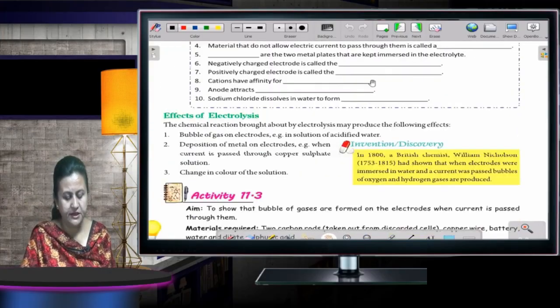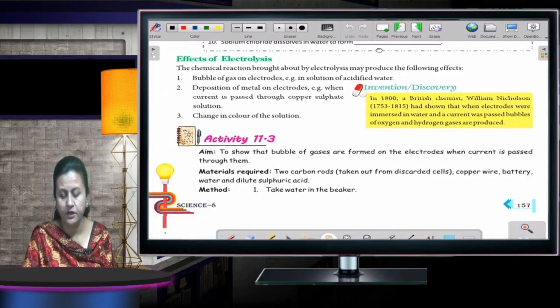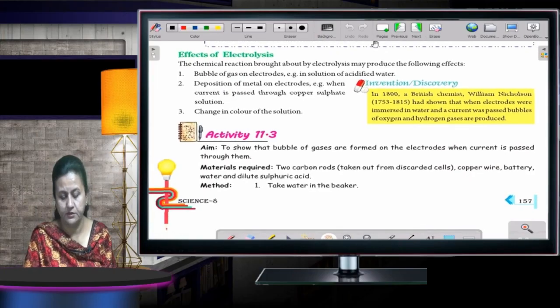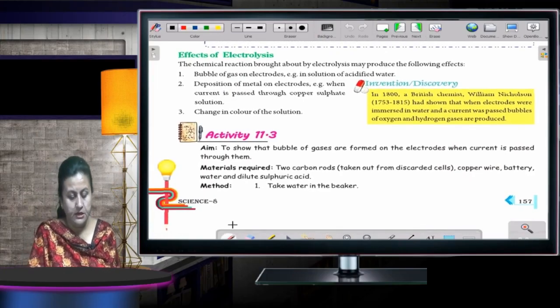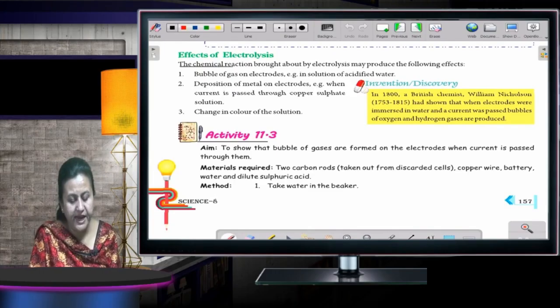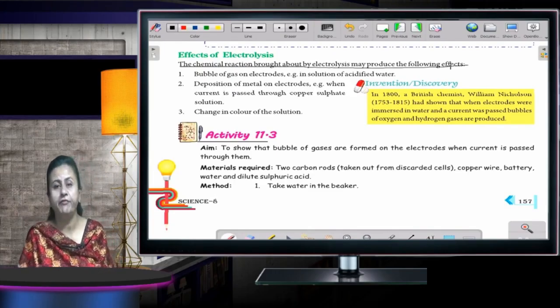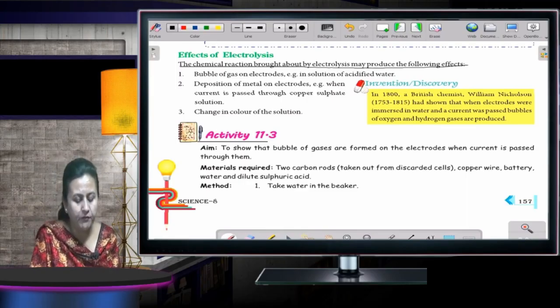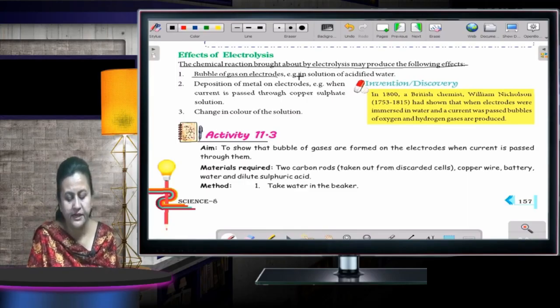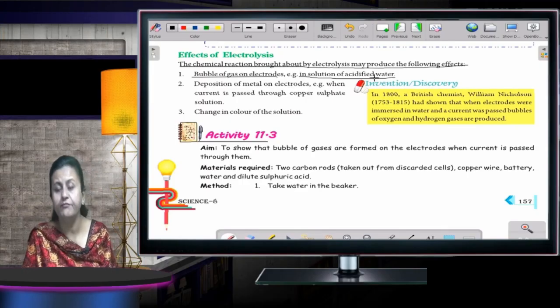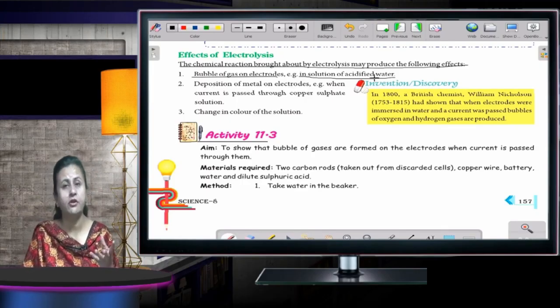The next is effects of electrolysis. What are the effects? The chemical reaction brought about by electrolysis may produce the following effects. First, bubbles of gas at the electrodes, that is, in a solution of acidified water. You can see some sort of bubbles.